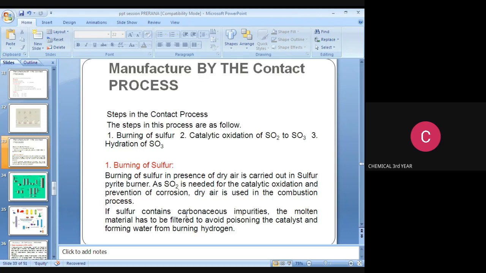What will happen in the burning of sulfur process? Burning of sulfur in the presence of dry air is carried out in a sulfur pyrite burner, as SO2 is needed for the catalytic oxidation, and for prevention of corrosion. Dry air is used in the combustion process. If sulfur contains carbonaceous impurities in the molten material, it has to be filtered to avoid poisoning the catalyst and forming water from burning hydrogen. So note it down, this line is very important.